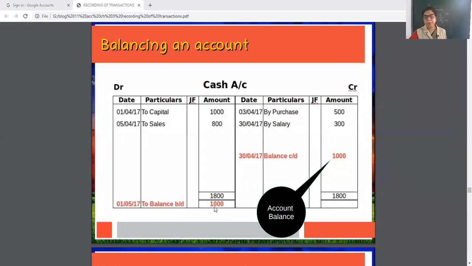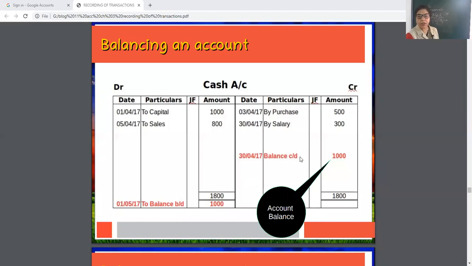Yes, from previous, this is a permanent account, cash is a permanent account. So balance CD carried down is transferred as balance BD brought down. Okay, C symbolizes closing, B symbolizes beginning.